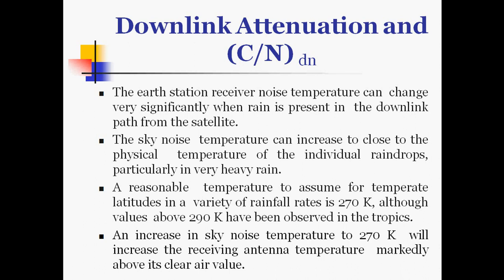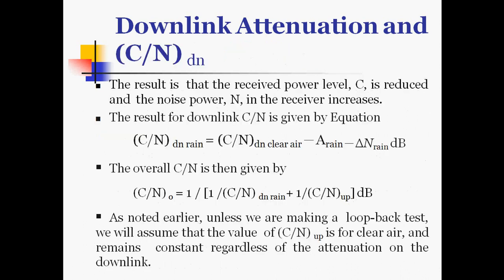An increase in sky noise temperature to 270 K will increase the receiving antenna temperature markedly above its clear air value. The result is that the received power level C is reduced and the noise power N in the receiver increases. The downlink C/N for rain is equal to the C/N down for clear air minus ΔC minus ΔN in rain.